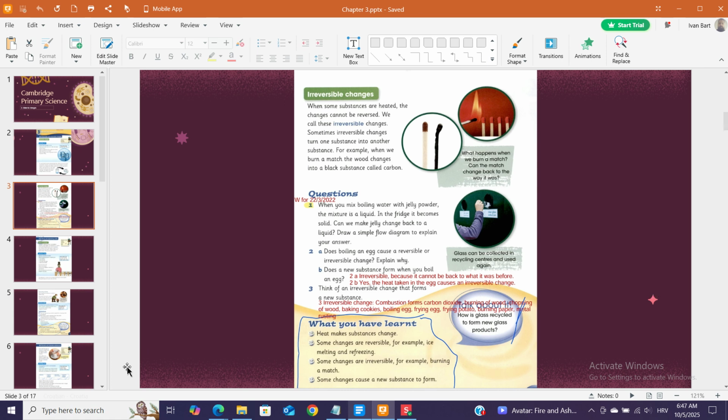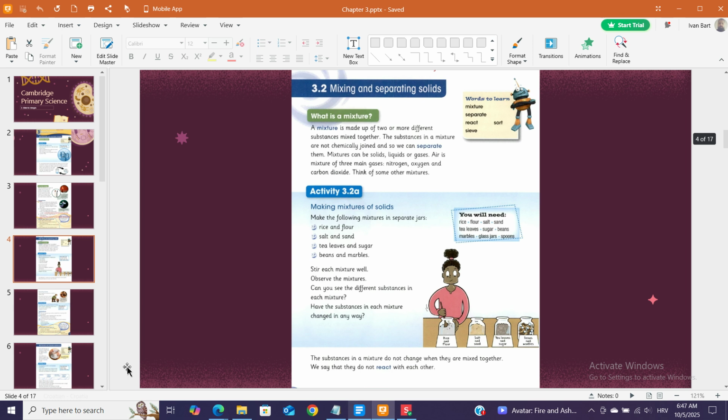3. Irreversible changes: combustion forms carbon dioxide, burning of wood, chopping of wood, baking cookies, boiling an egg, frying a potato, burning paper, metal rusting. What you have learnt. Heat makes substances change. Some changes are reversible, for example, ice melting and refreezing. Some changes are irreversible, for example, burning a match. Some changes cause a new substance to form. How is glass recycled? To form new glass products.